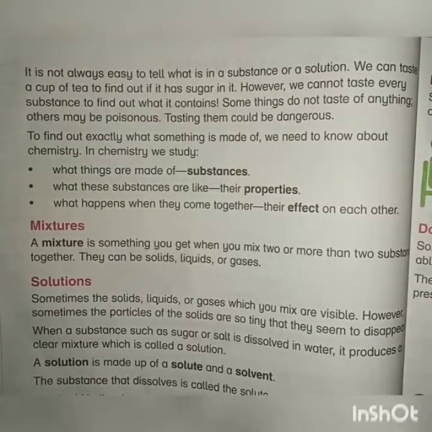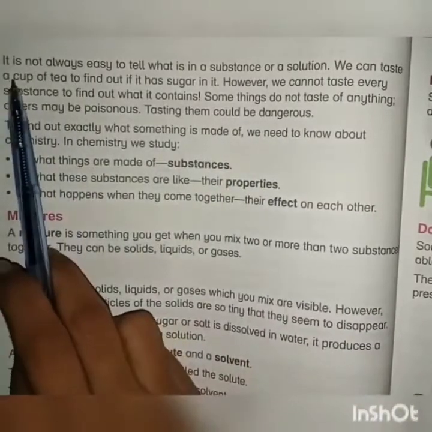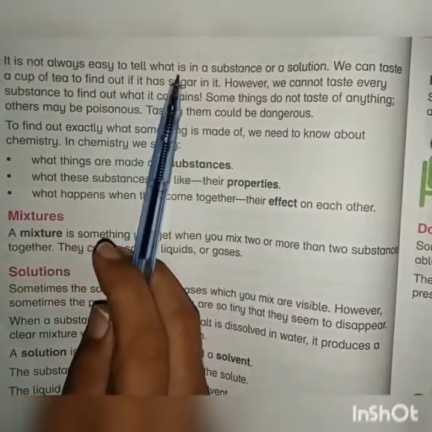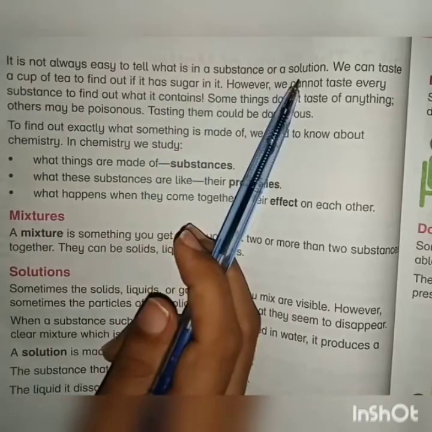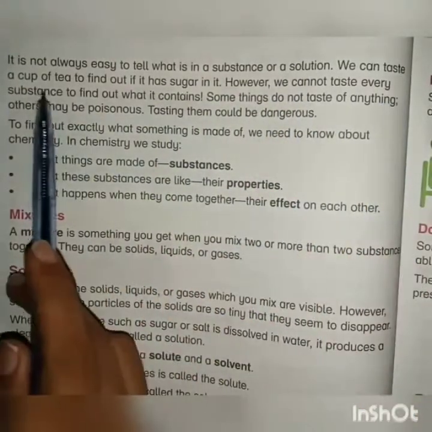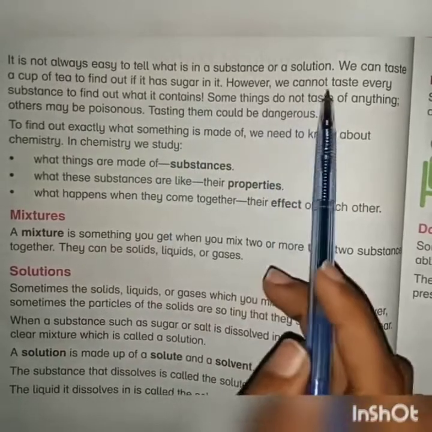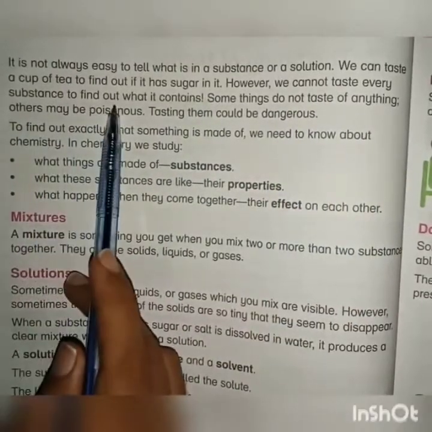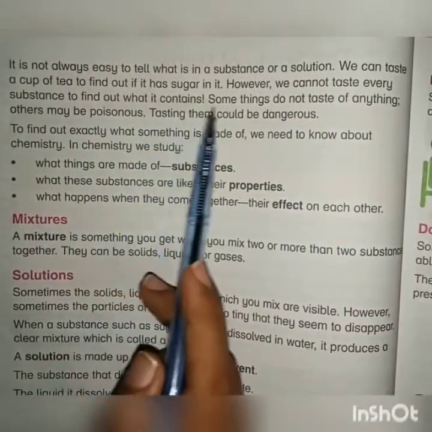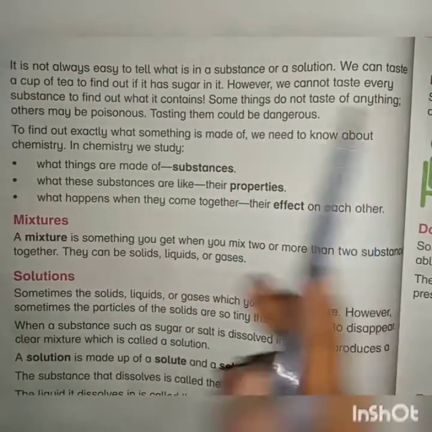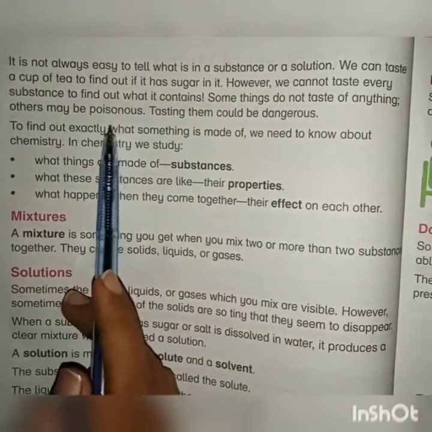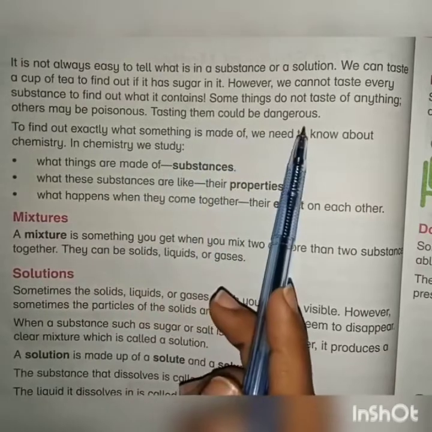Now on next page, page number 68, it is not always easy to tell what is in a substance or a solution. We can taste a cup of tea to find out if it has sugar in it. However, we cannot taste every substance to find out what it contains. Some things do not taste of anything, others may be poisonous. Tasting them could be dangerous.